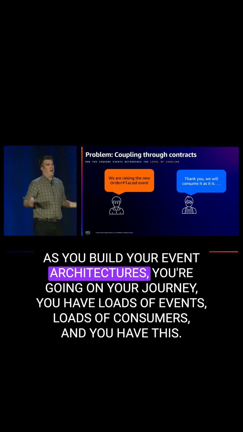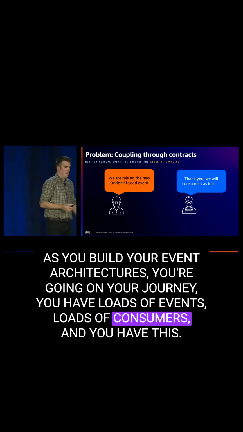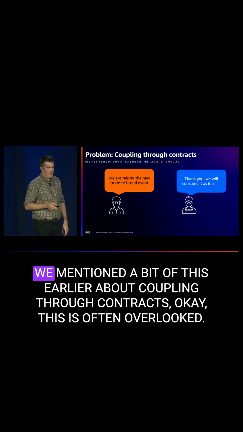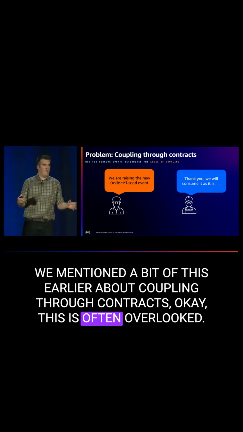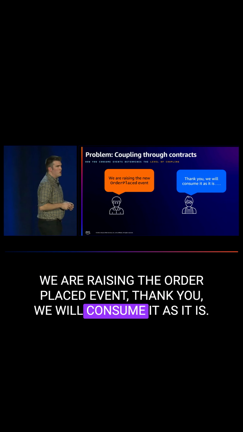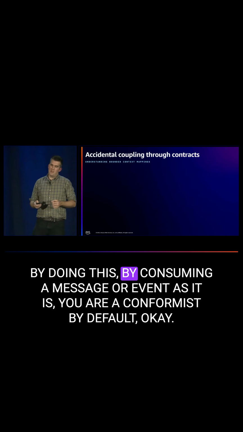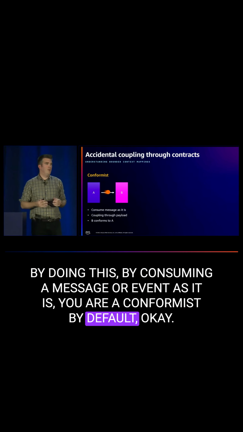As you build your event architectures, you're going on your journey, you have loads of events, loads of consumers, and you have this. We mentioned a bit of this earlier about coupling through contracts. This is often overlooked. We are raising the order placed event. Thank you, we will consume it as it is. By consuming a message or event as it is, you are a conformist by default.